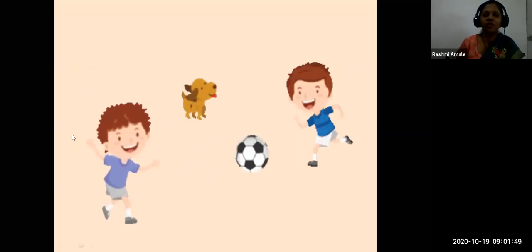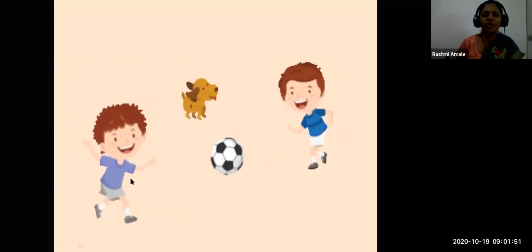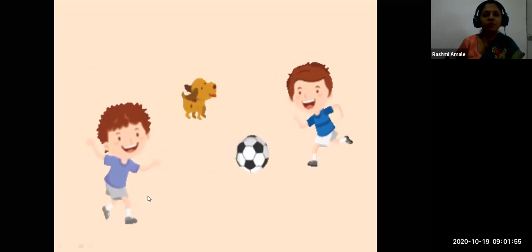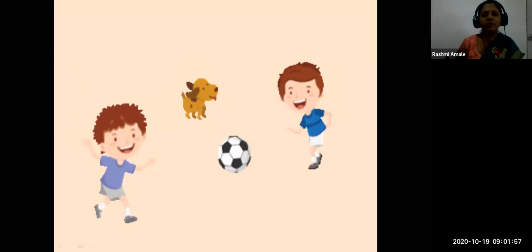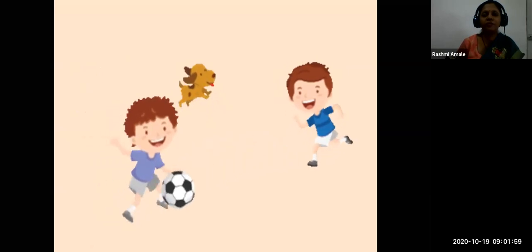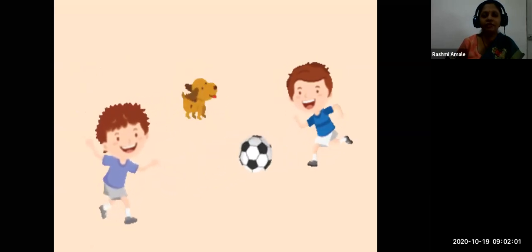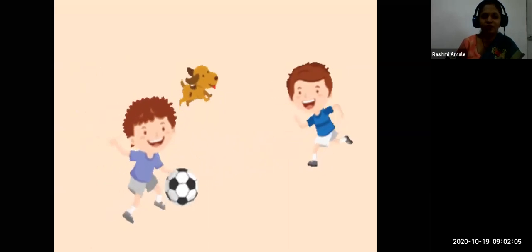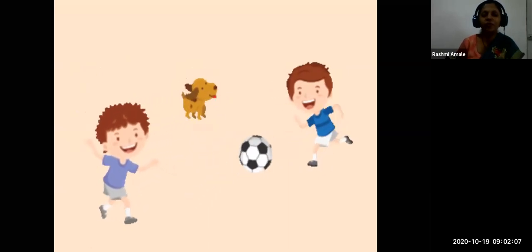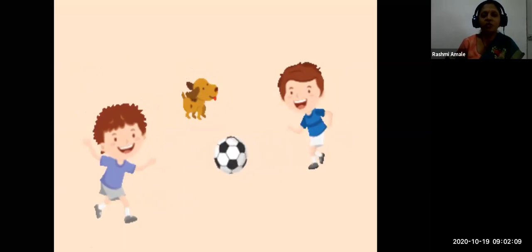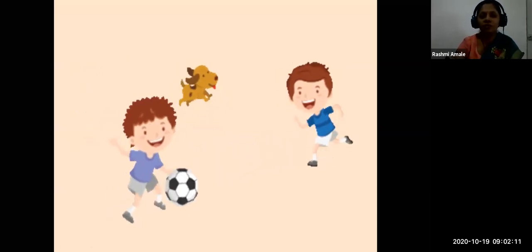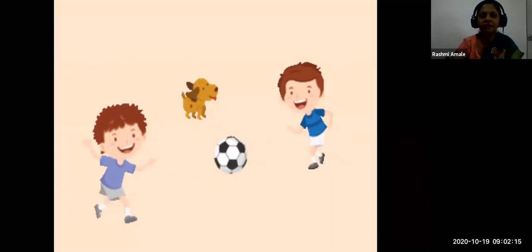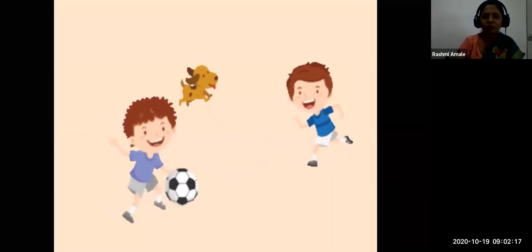See here students, you can see two boys are playing with a ball. Which object is moving in this picture? Who will tell me? Boys, then ball, then a dog. Very good, but you should tell me only non-living objects, okay? So here the ball is moving. Yes, Miss, the ball is moving. Very good.